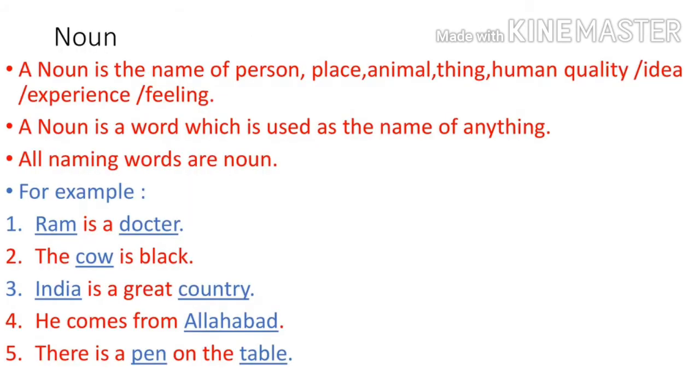First is noun. A noun is the name of person, place, animal, things, human quality, experience, feeling. A noun is a word which is used as the name of anything. All naming words are nouns. For example, Ram is a doctor, the cow is black, India is a great country, he comes from Allahabad, there is a pen on the table. In these sentences, all underlined words are nouns.